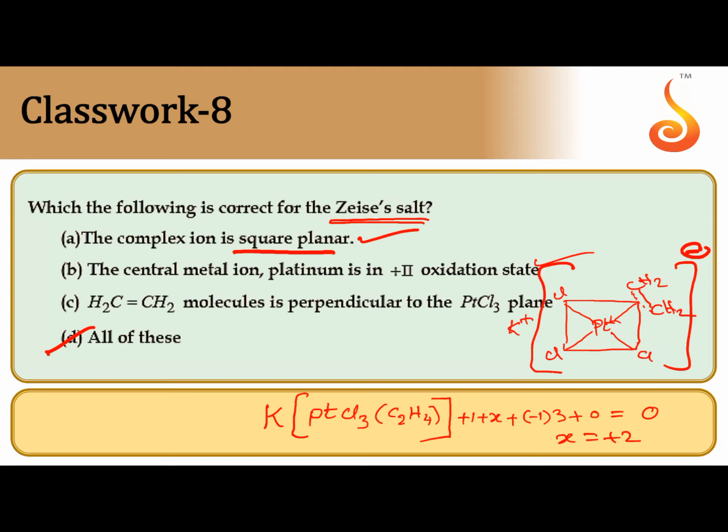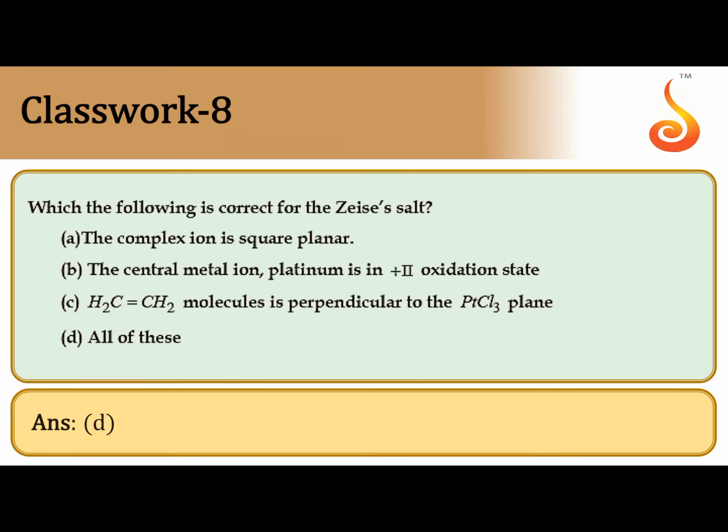The ethylene molecule is perpendicular to the PtCl3 plane, that is also correct. The ethylene molecule with respect to the plane of PtCl3 is perpendicular. So the answer is D.